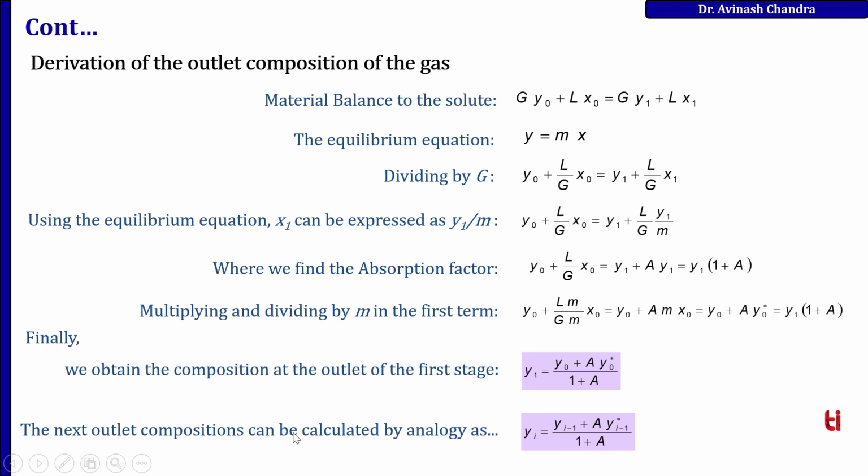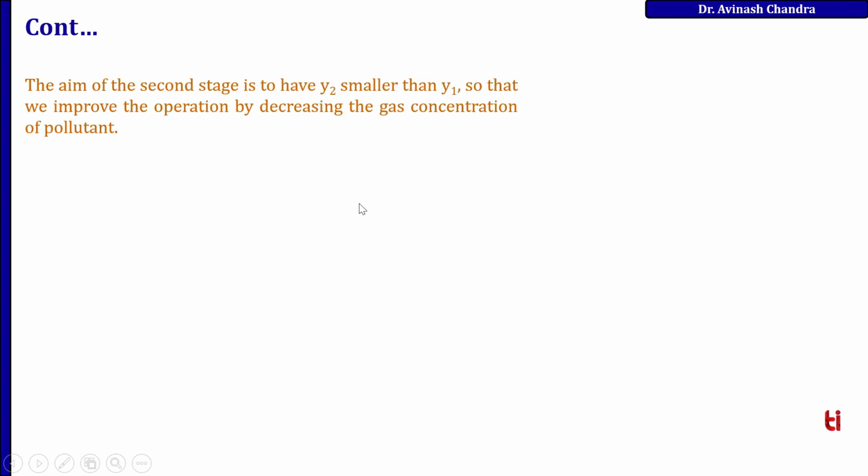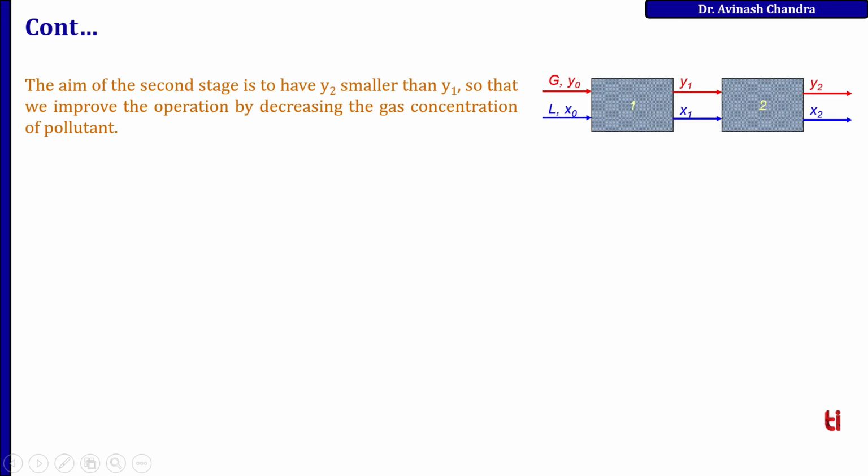The next outlet composition can be calculated by analogy. So for the ith stage, yi equal to yi minus 1 plus A y star i minus 1 upon 1 plus A, where A is the absorption factor.